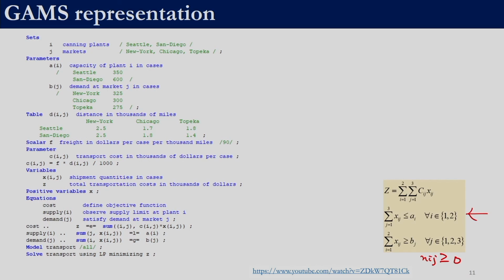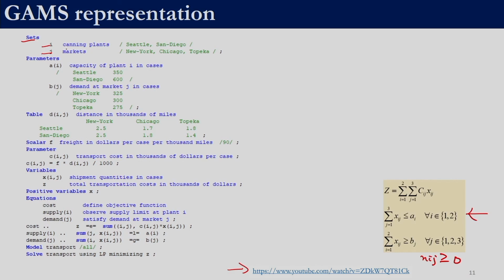So, the discussion that we are going to have here is also available as part of GAMS help, right. So, you can also look at that discussion. First we will identify the number of sets which are present in this problem. In this case there are 2 sets, right. So, we use this keyword sets to define 2 sets. The name of the first set is i, the name of the second set is j, right. So, i and j are the 2 sets which we are using.